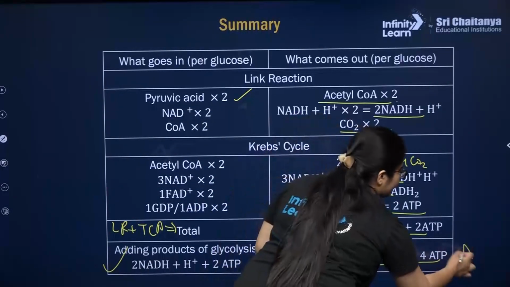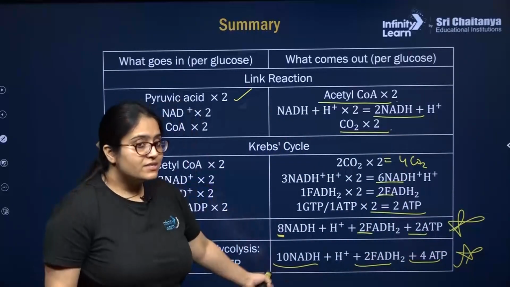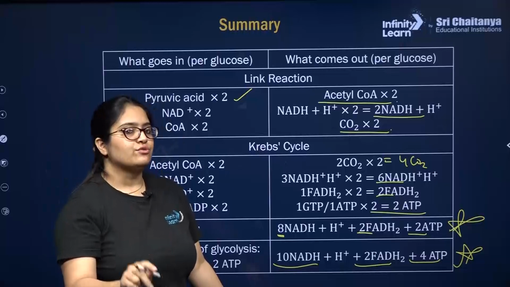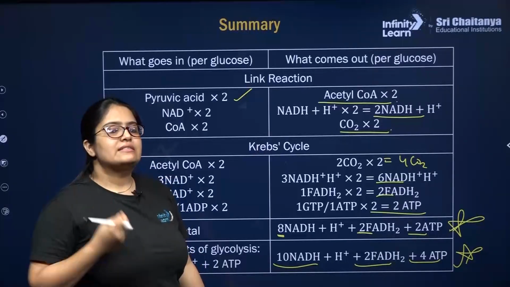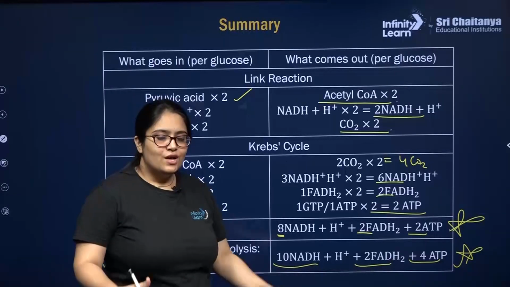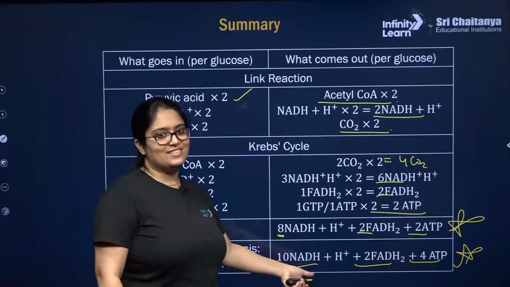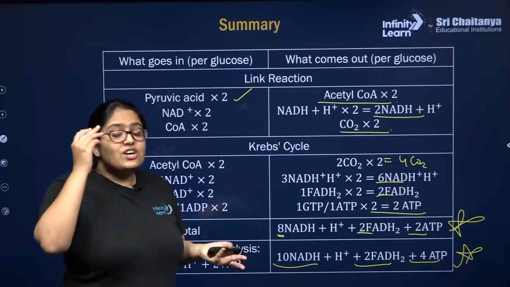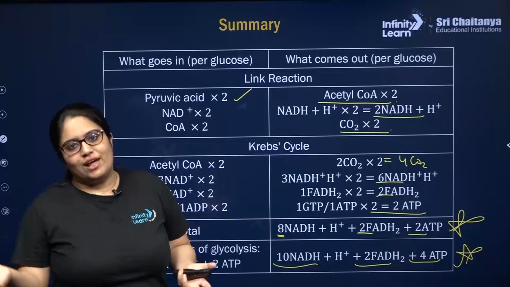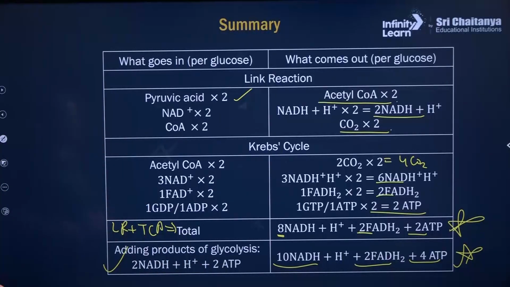Both these numbers are important for you. So you have to first understand how these numbers came, and then you have to remember them also, for giving the answers easily and fast. Remembering them will give you far better speed and accuracy, but you got to understand how these numbers came so that if by chance you forget, you know how to calculate it and avoid the negatives. So that's the summary.